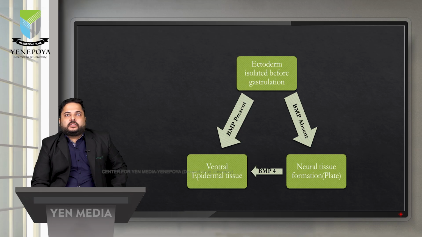So as we discussed, in the ectoderm isolated before gastrulation, if bone morphogenic protein is present, it will lead to the formation of ventral epidermal tissue. If BMP is absent, it will lead to the formation of neural tissues. And after the formation of the neural tube, BMP4 again comes into action. Then the primary neural tissue formed will again further differentiate into epidermal tissue.